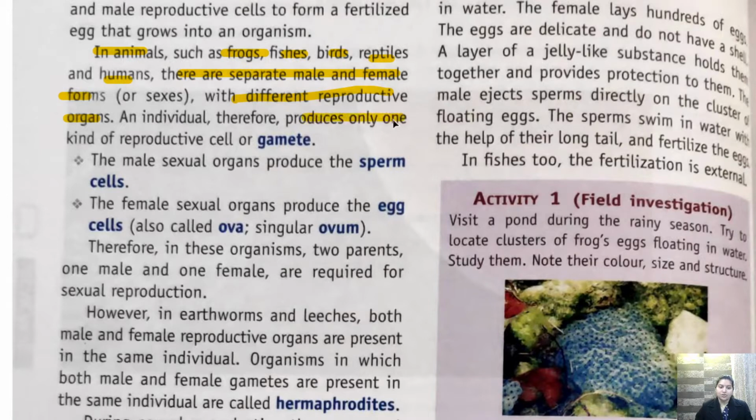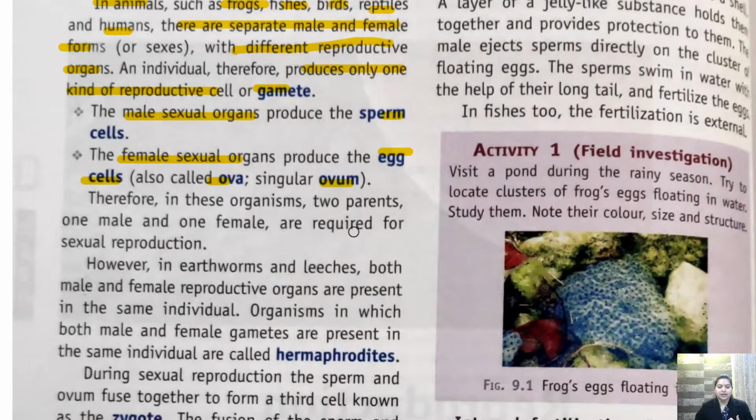They produce only one kind of reproductive cell called a gamete. The male sexual organ produces sperm cells, the female sexual organ produces egg cells. एग सेल को हम ओवा भी कहते हैं, और अगर हम सिंगल एग सेल की बात करें तो दैट इज कॉल्ड ओवम. Clear?